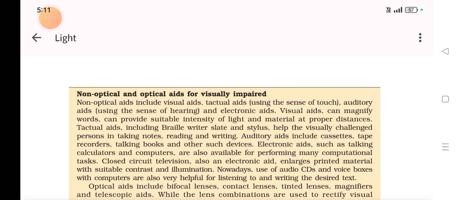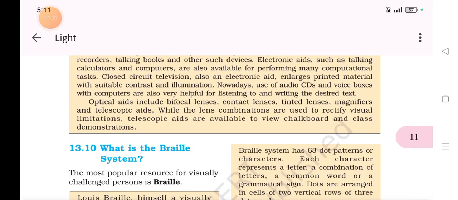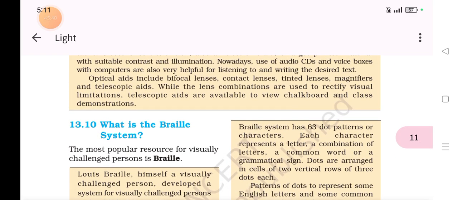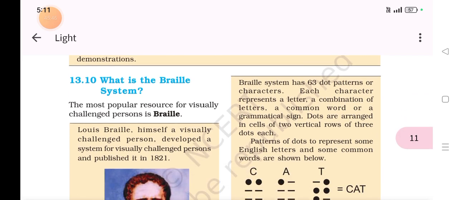Non-optical aids like tactile aid, auditory aid, electronic. They have also given examples. Tactile means written, braille, and all. We have understood. Just remember the words like auditory, tactile, electronic. And optical, we know that telescopic aids, magnifiers, concave and biconvex lenses, and etc.